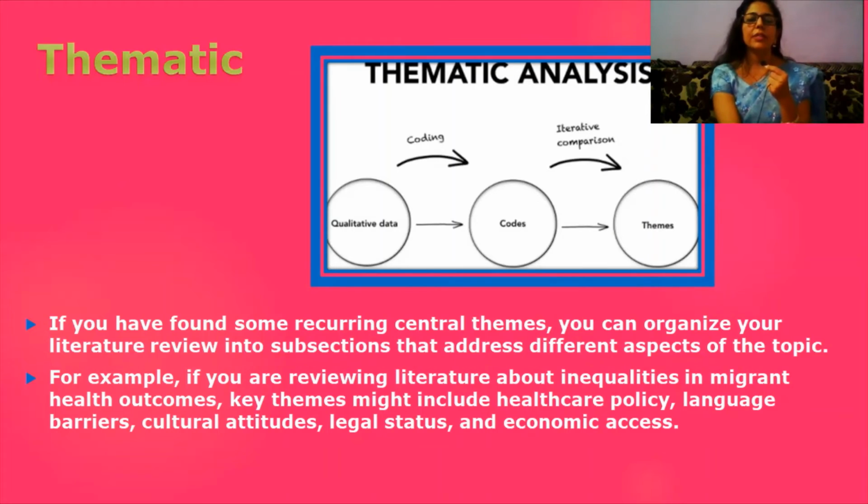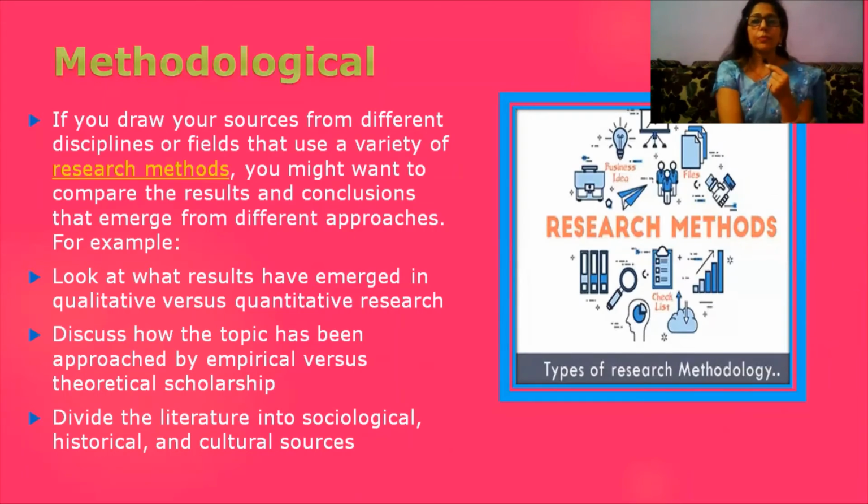Here we can take one example. If we are reviewing literature about inequalities in migrant health outcomes, key themes might include healthcare policy, language barriers, cultural attitudes, legal status, and economic access. This should be the pattern and procedure, and according to that you can proceed.